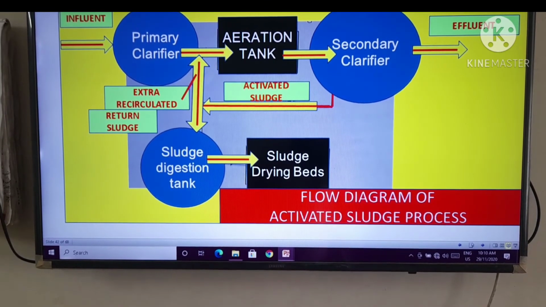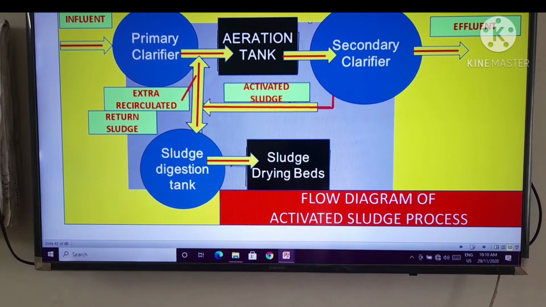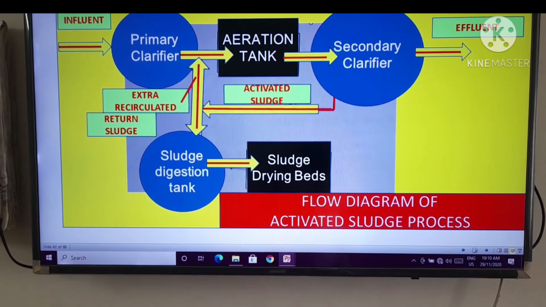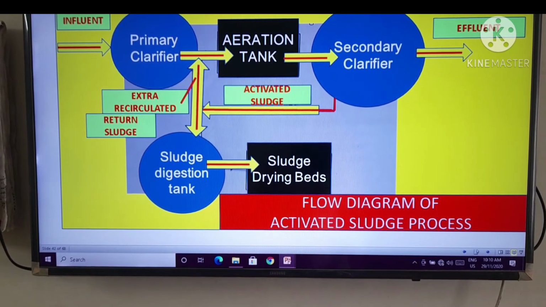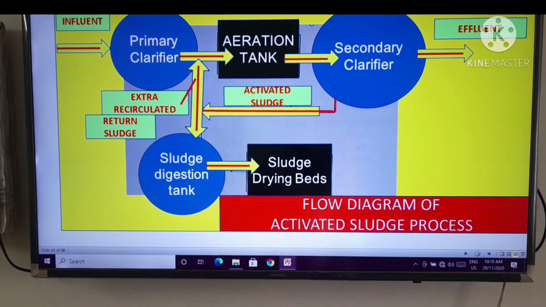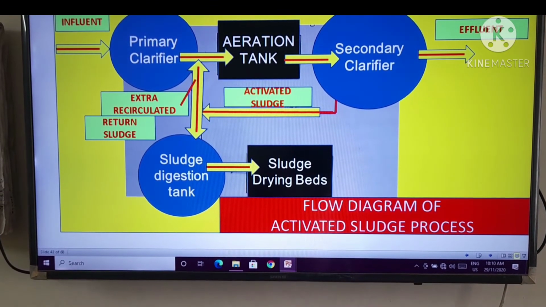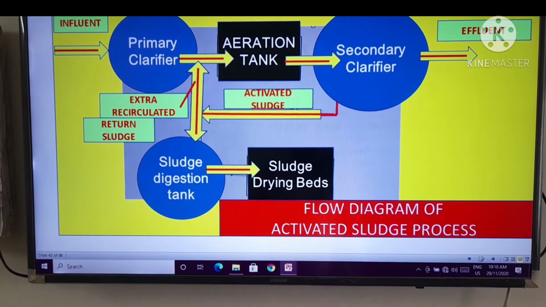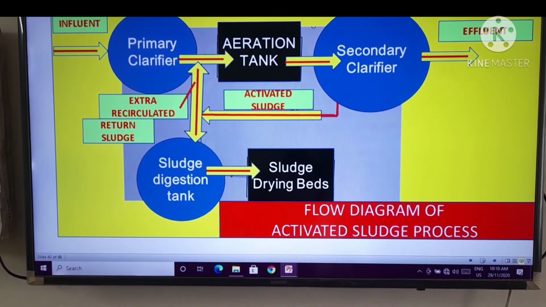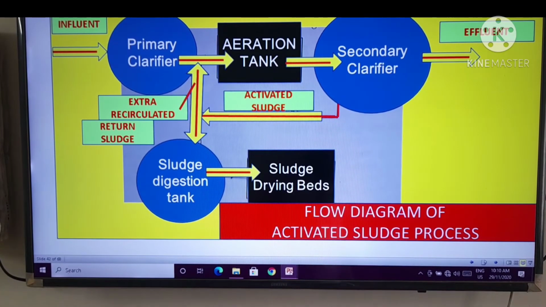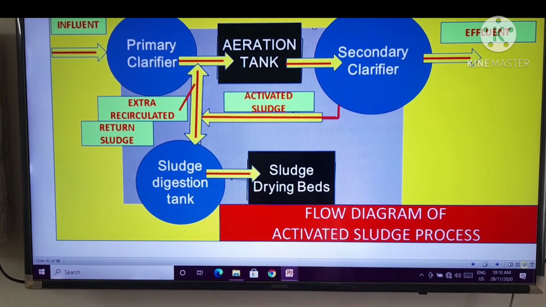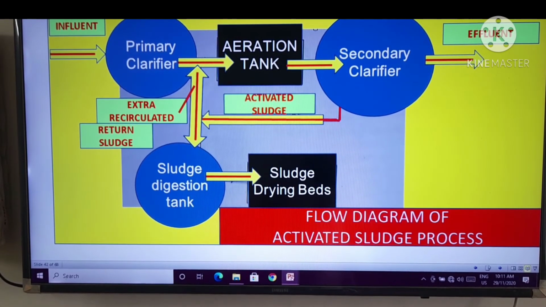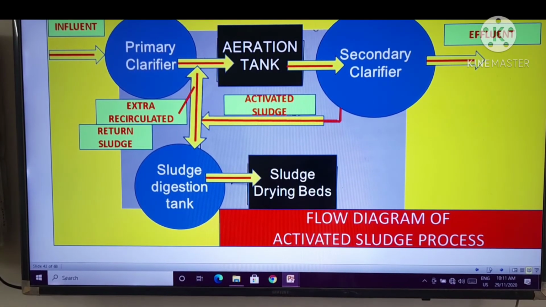And if the secondary clarifier has satisfied its process, the water is moved out as effluent, and after the sludge digestion tank, the sludge is moved to the sludge drying beds. That is the last process of the flow diagram of the activated sludge process, right? There are very few steps you have to concentrate on for the activated sludge process.